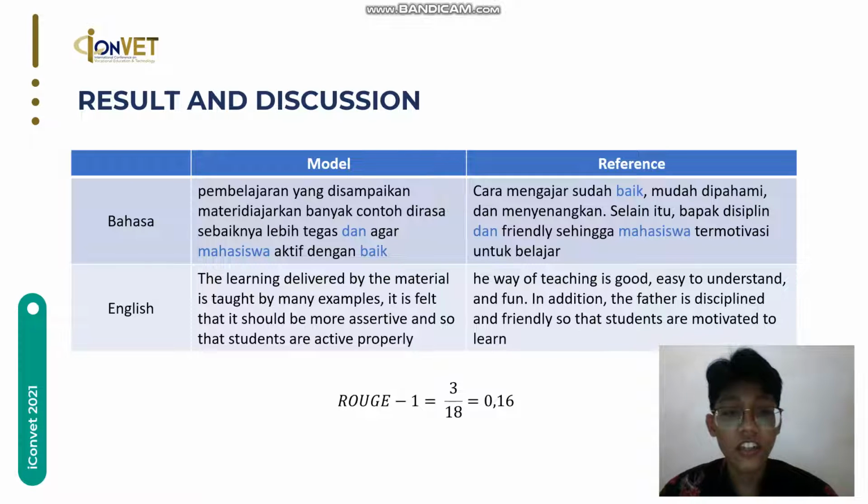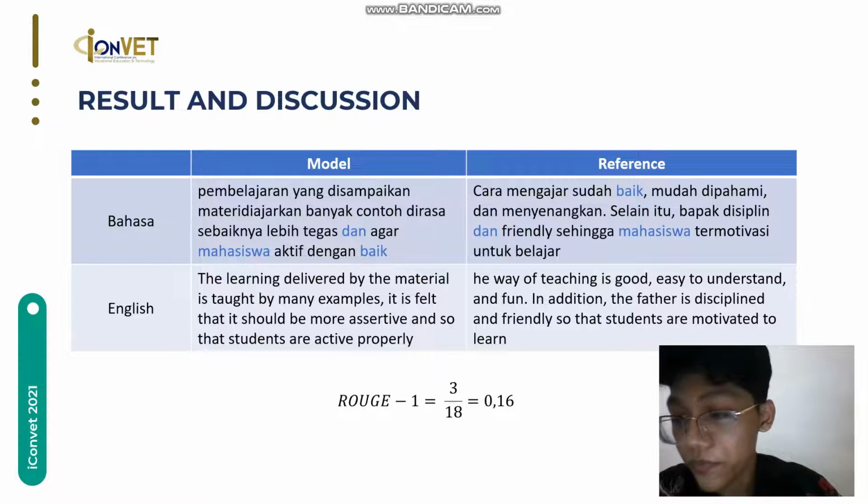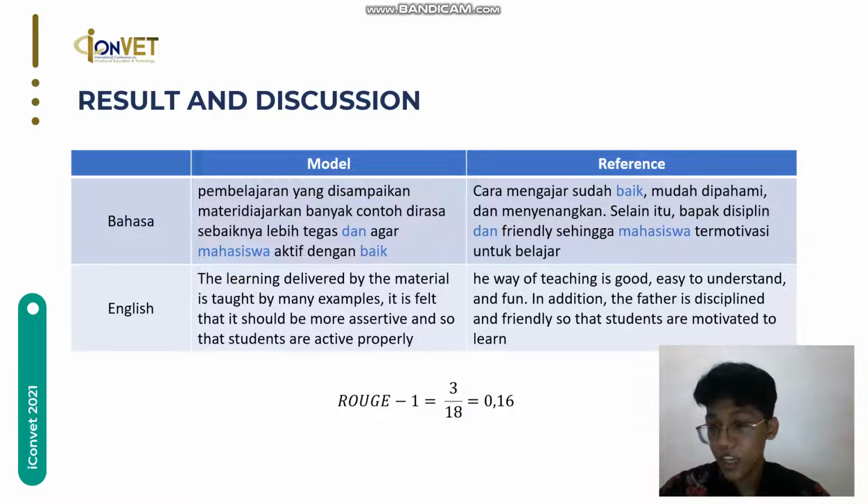Here's the result of ROUGE testing for the summarization. In the negative evaluation, there are only 3 of 18 words that are the same between the summary predicted by the system and the summary made by the expert. The same words include baik, dan, and mahasiswa, which in English mean good, and, and student.